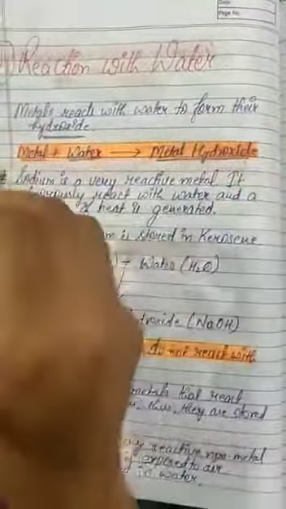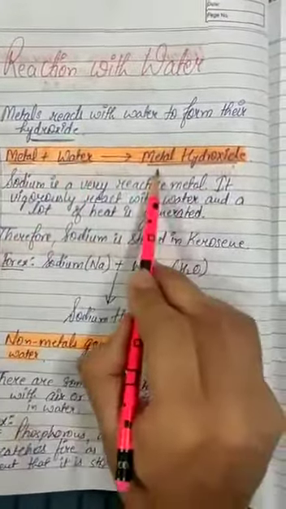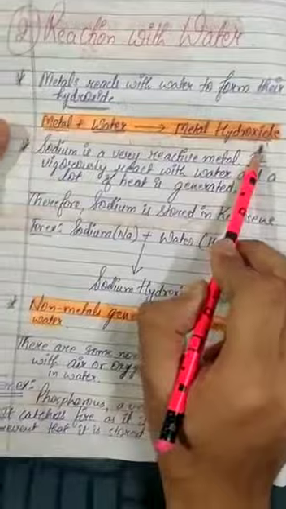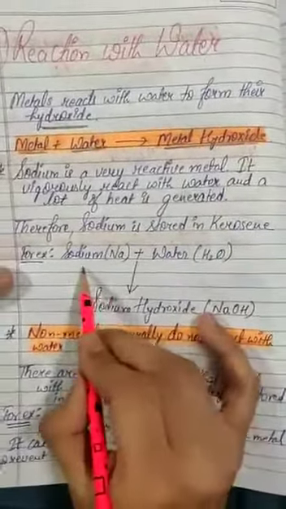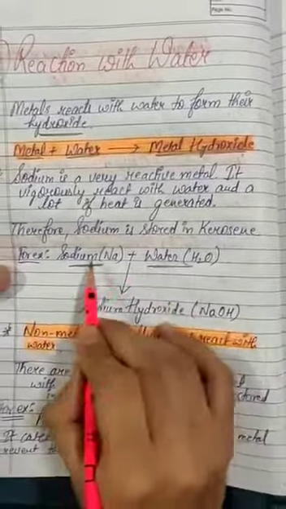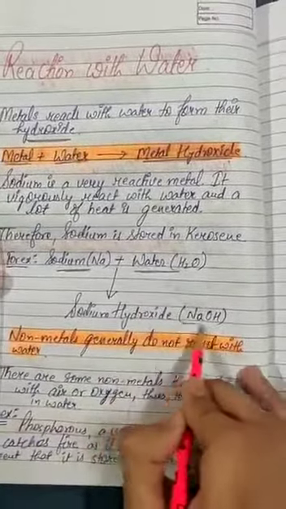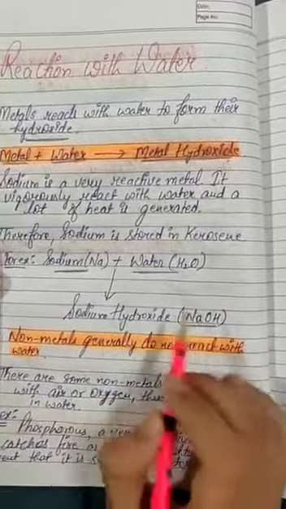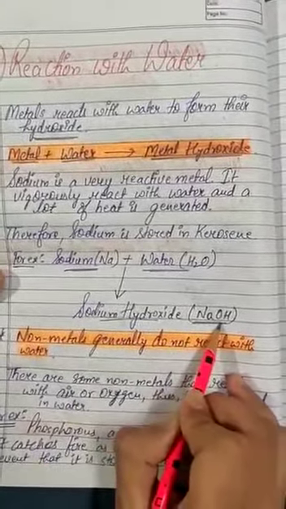Like they are reacting with oxygen to form metal oxide, now they are reacting with water to form metal hydroxide. You will understand better with the example. So sodium is a metal, it reacts with water, Na plus H2O. It forms sodium hydroxide, NaOH. Sodium plus water to give sodium hydroxide, NaOH.